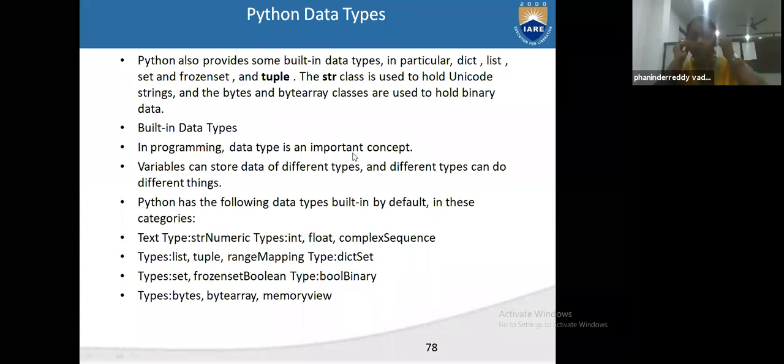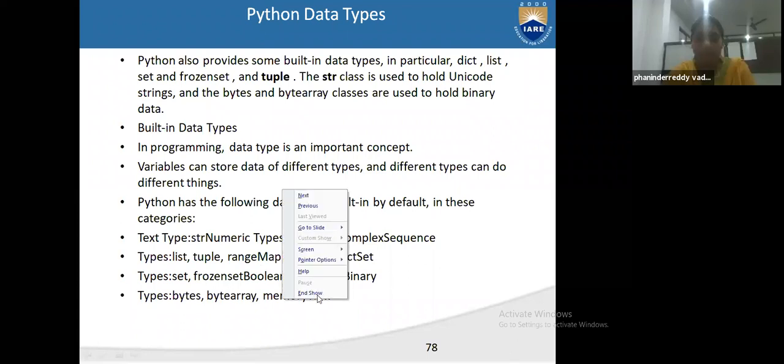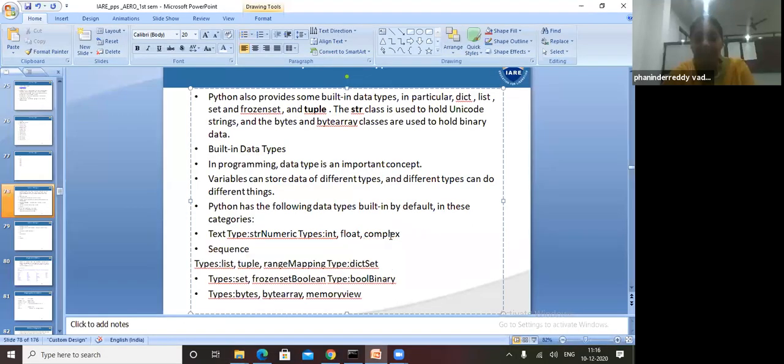In programming, data types are an important concept. A variable can store data of different types, and different types can do different things. Python has the following data types built in by default, and these are categorized: text types, sequence types, and dictionary types.